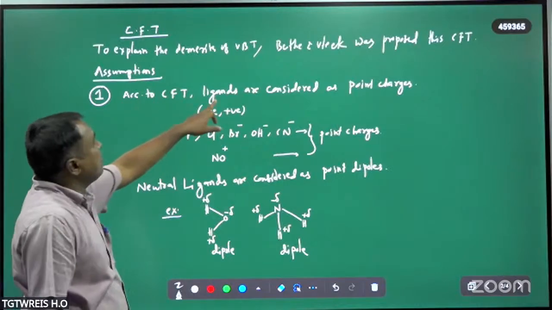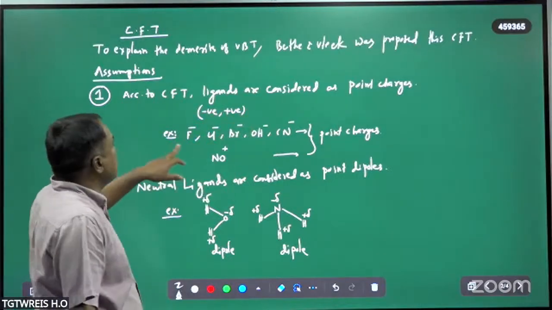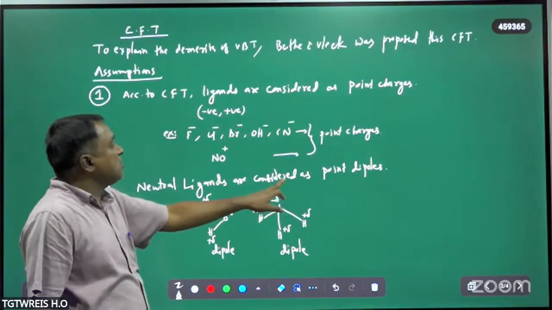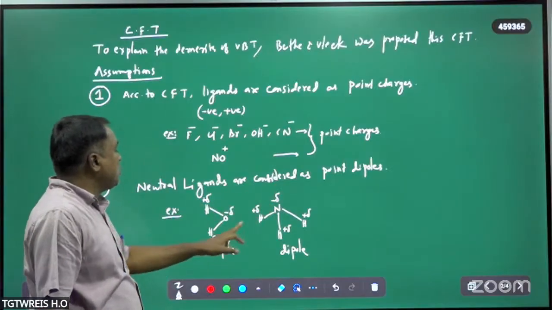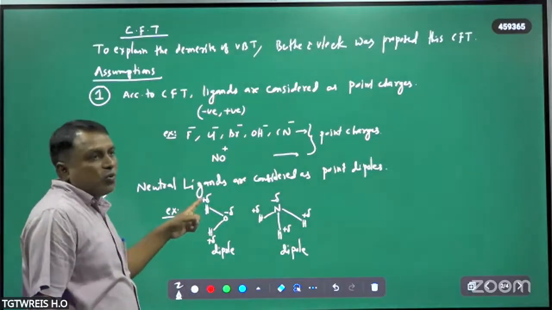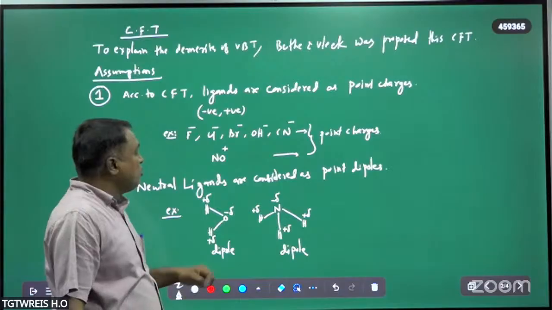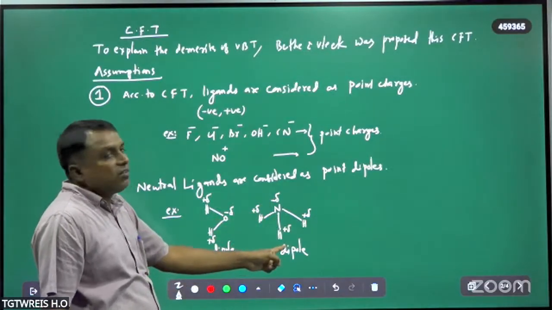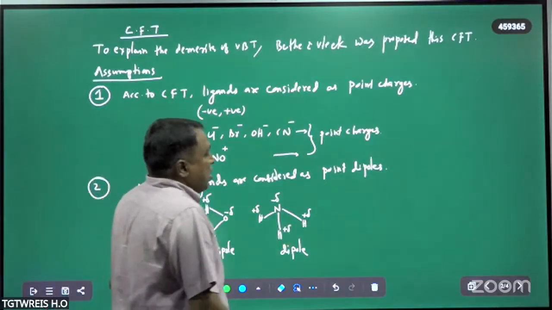According to crystal field theory, ligands are considered as point charges. Neutral ligands are considered as dipoles. For example, water has two poles, one positive pole and another negative pole. In ammonia, also, positive and negative charges are there. Therefore, they are considered as dipoles.